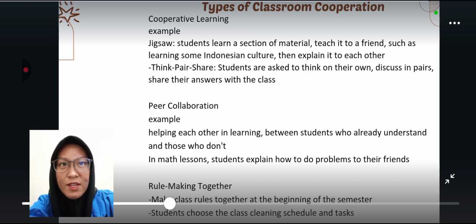Pair collaboration, helping each other in learning between students who already understand and those who don't. Like in a math lesson, students explain how to do problems to their friends. Joint decision making: students and teacher work together to develop classroom rules. For example, make class rules together at the beginning of the semester, and students choose the class cleaning schedule and tasks.